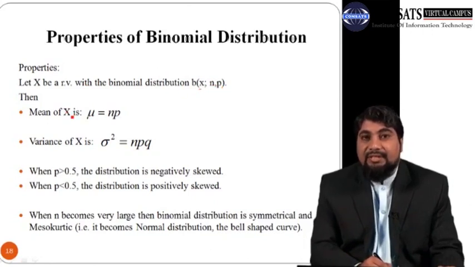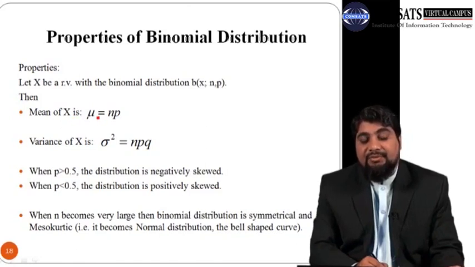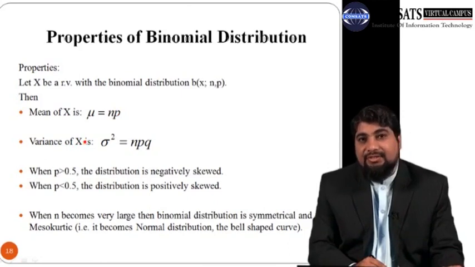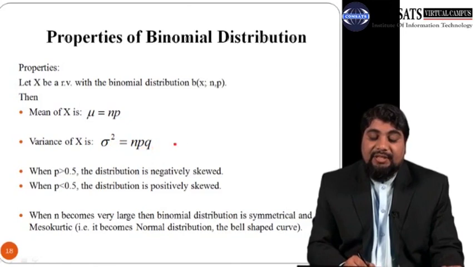Then the mean of this random variable x is denoted by mu, and it is equal to np, where n is the total number of trials and p is the probability of success. And the variance of the random variable x is denoted by sigma squared, and it is n times p times q, npq. And remember that q is 1 minus p.